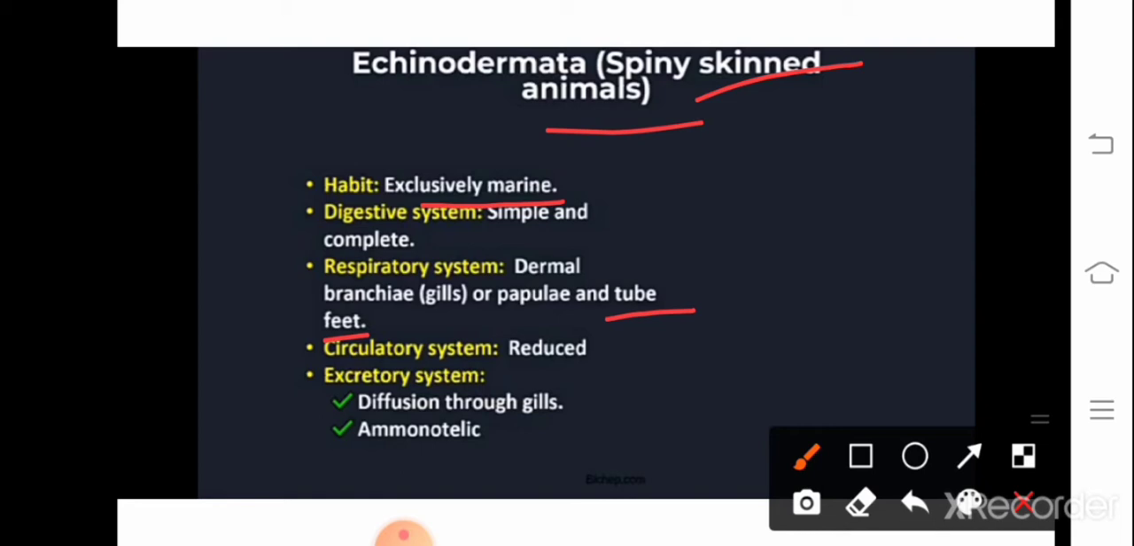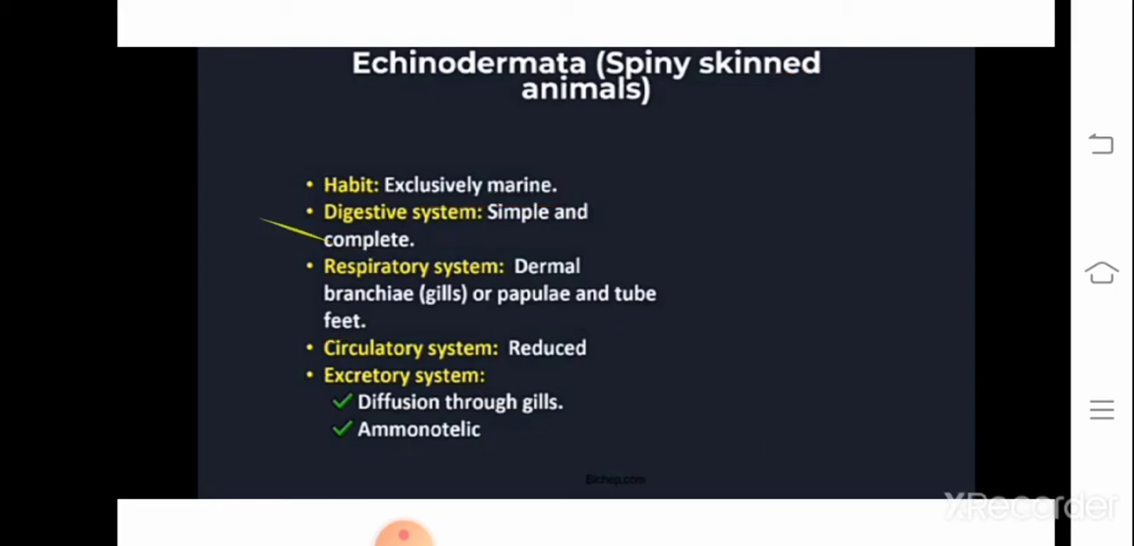And about the excretory system, here there are no such excretory organs for excretion like the kidneys in our body, but here excretion simply happens by diffusion through gills, and they are ammonotelic animals, meaning they release their nitrogenous waste products in the form of ammonia. Hence they are called ammonotelic animals.